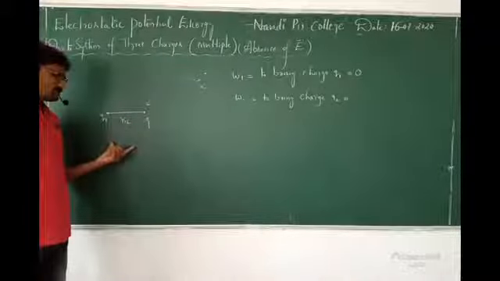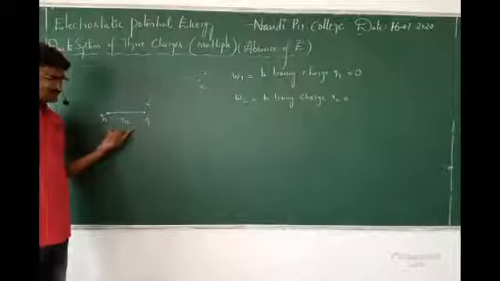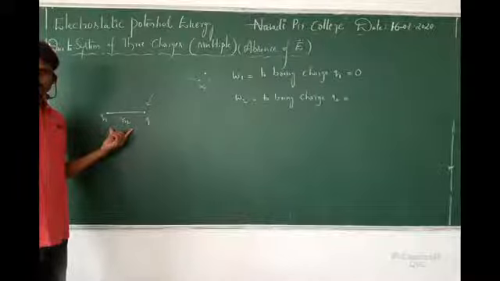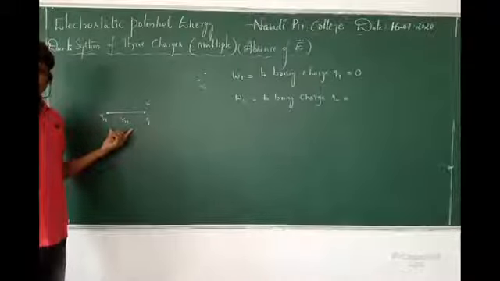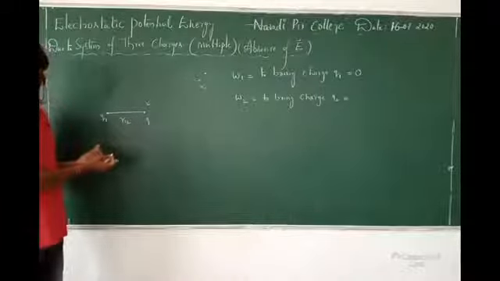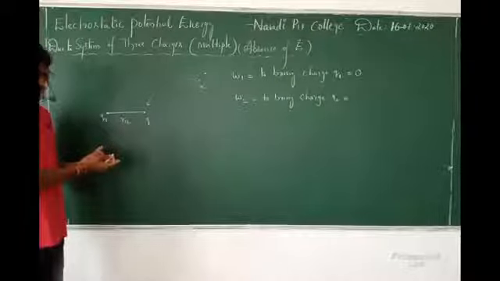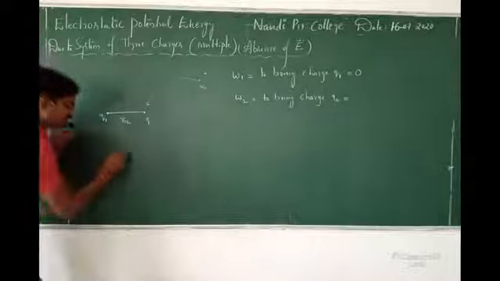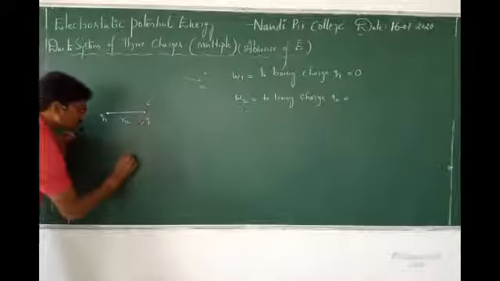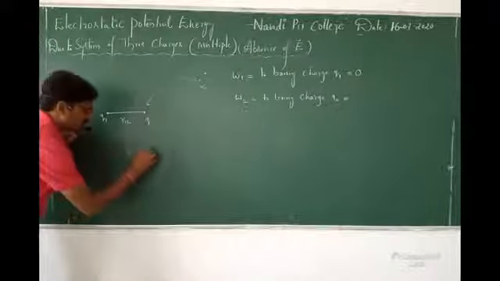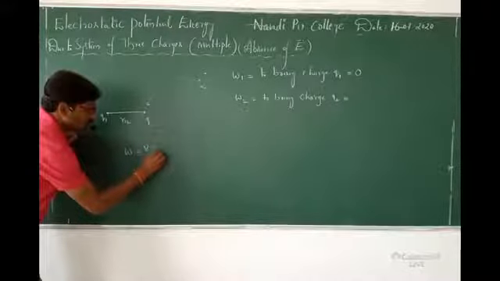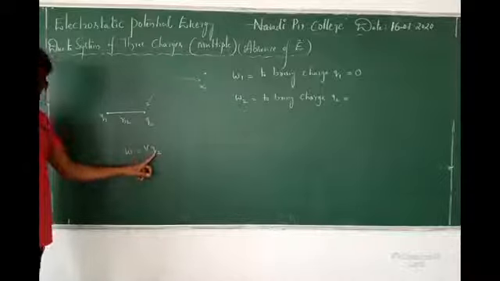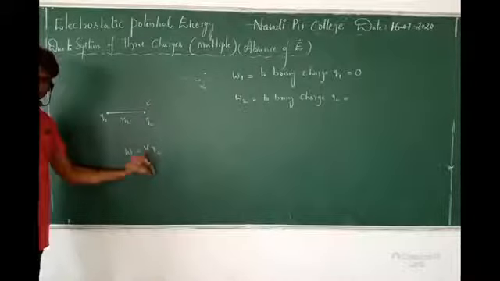See, yesterday the concept was this: it is only 2 charges now. Yesterday what was our derivation? Electrostatic potential energy due to a system of 2 charges. Here how many charges are there? A system of 2 charges. So here, the work done is equal to V into Q2, correct? Because V is equal to W by Q.